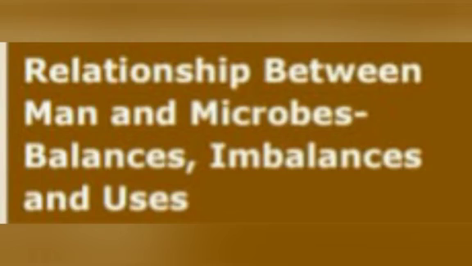The last topic of this lesson: relationship between man and microbes, balance, imbalances and uses. Thousands of bacteria, fungi and other microbes that live in our gut are essential contributors to good health. They break down toxins, manufacture some vitamins and essential amino acids and form a barrier against invaders.